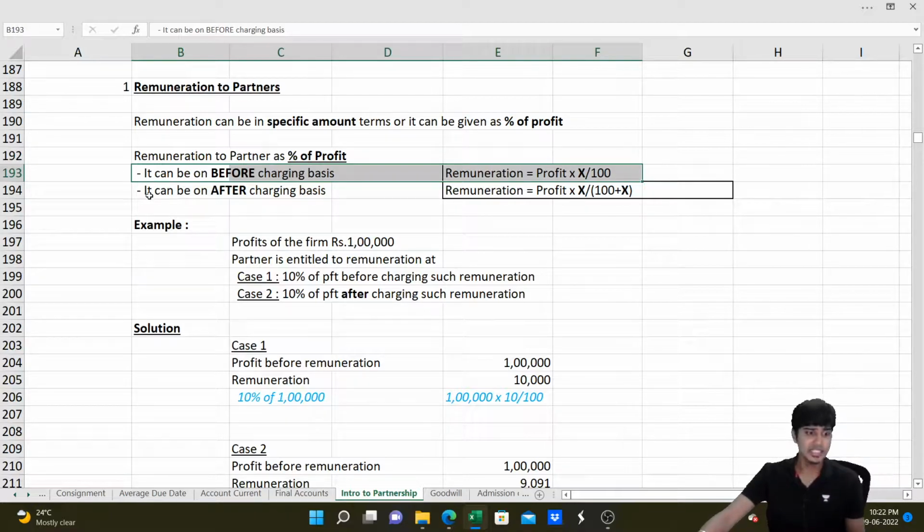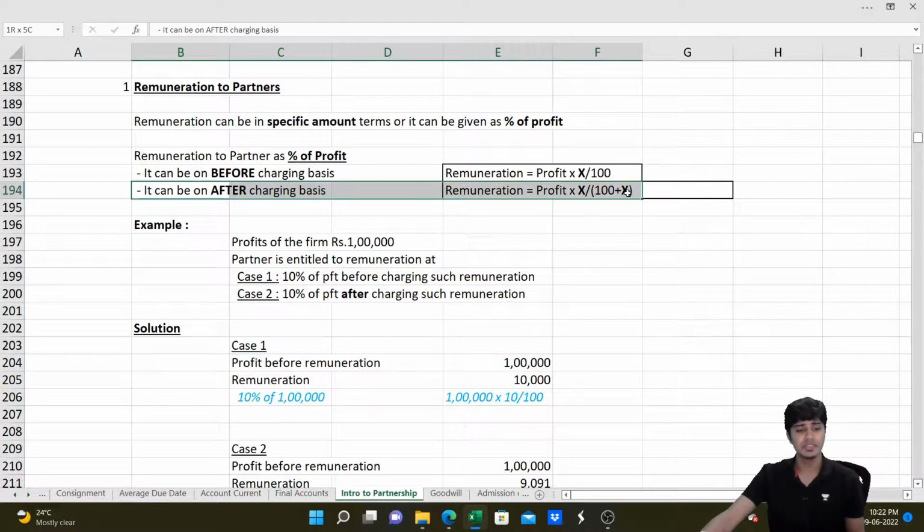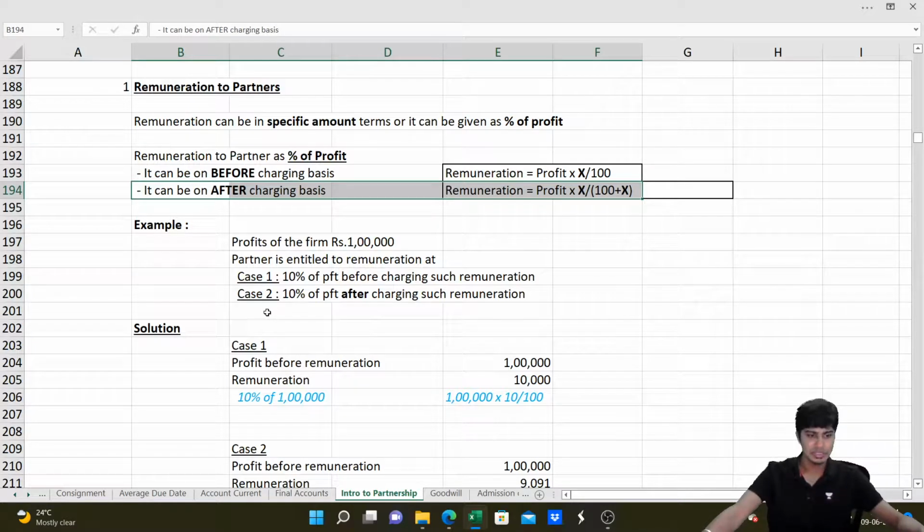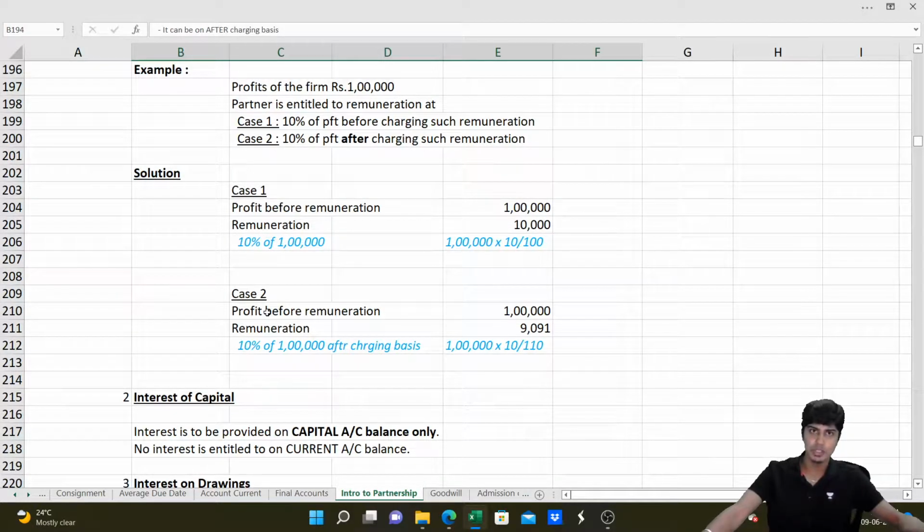However, if it is given on after charging basis, then we write profit multiplied by x divided by 100 plus x. We add x to the denominator, same as what we discussed in chapter 7. Done. Example problems are also there on that.